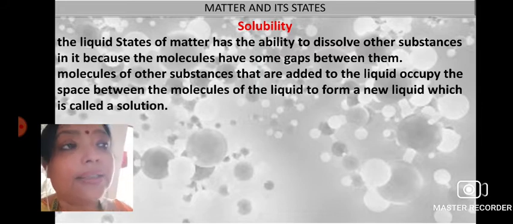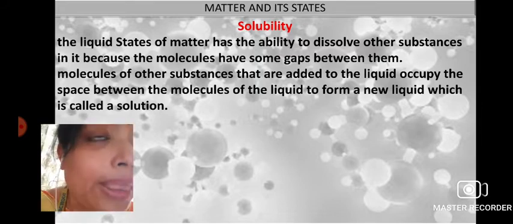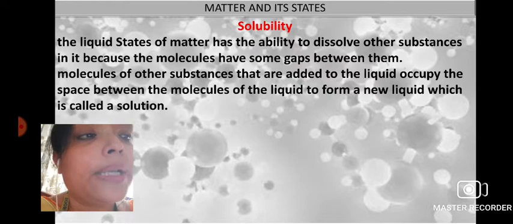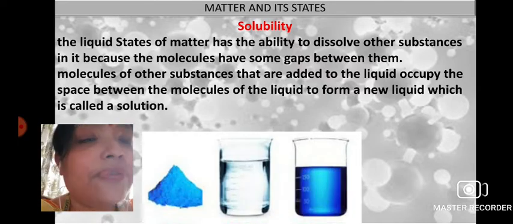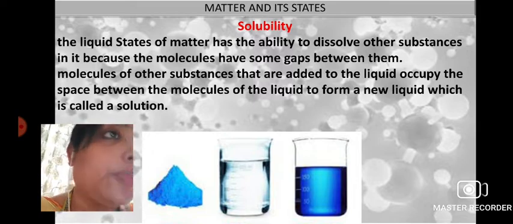That means after the addition of sugar to the water, a new liquid has been formed, and that phenomenon is known as solubility.